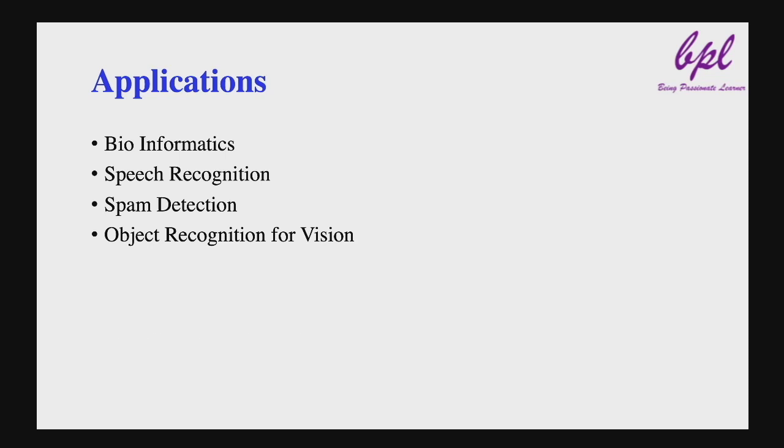Object recognition for vision. This kind of application is used when you need to identify something. You have a huge data set which you use to teach your algorithm, and this can be used to recognize a new instance. Raspberry Pi algorithms which detect objects are a well-known example.